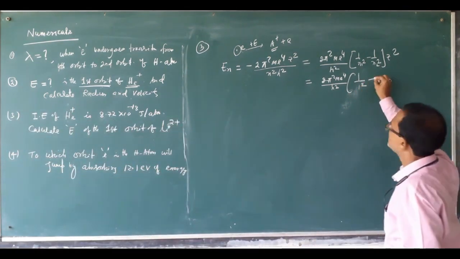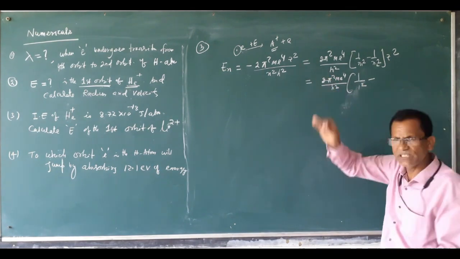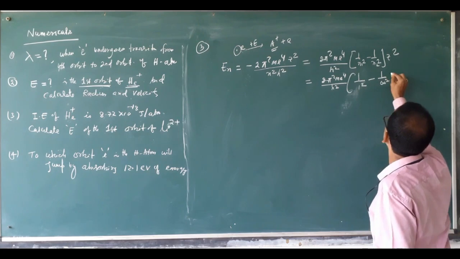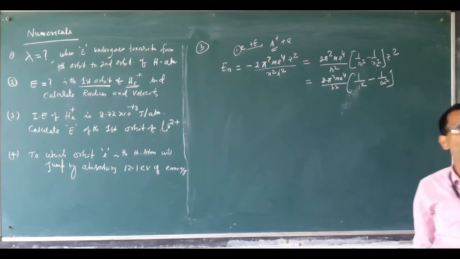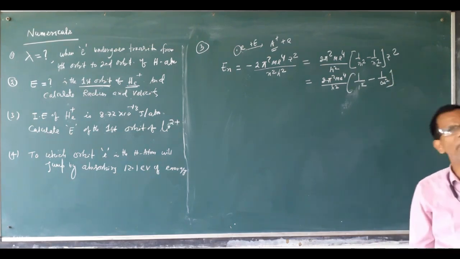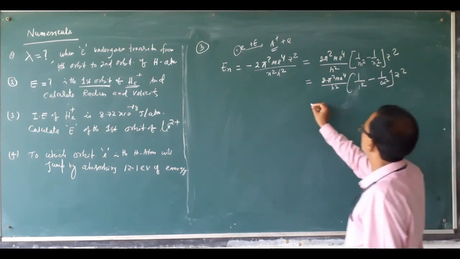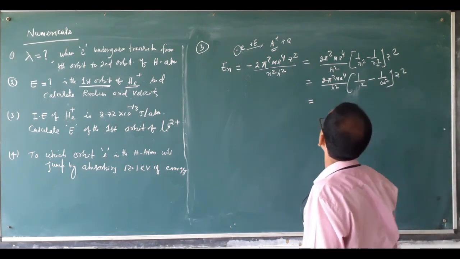Ionization energy means the electron is completely removed, that means 1 by infinity square. The second orbit is taken as infinity, times Z².